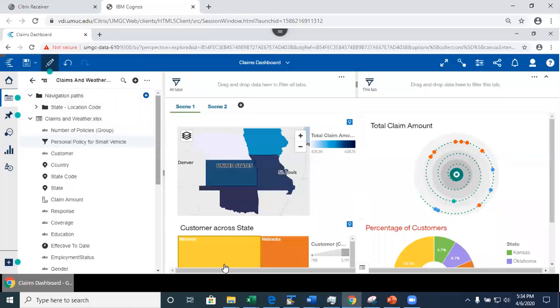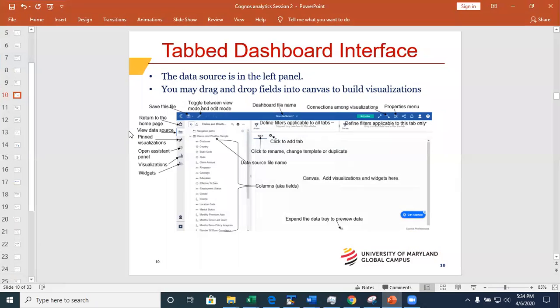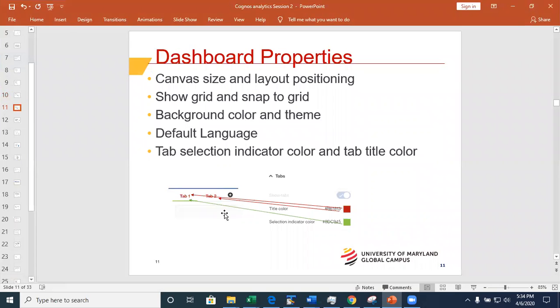Now, this is important. You want to think about what you're going to put and where, okay? So here I just showed you the properties of the tabs. Well, in here I use the red color, but it does not matter. Okay. You might also choose the default language. Well, for me it's English, right? The tab selection indicator shows which tab you currently selected.